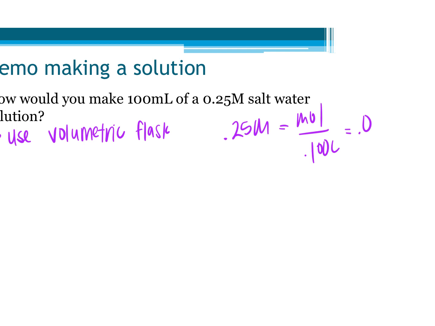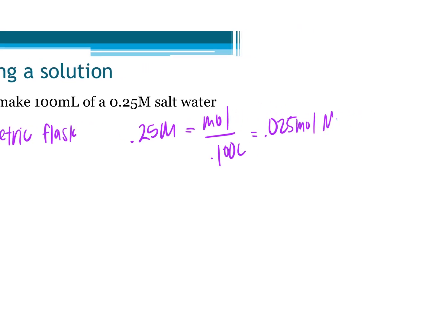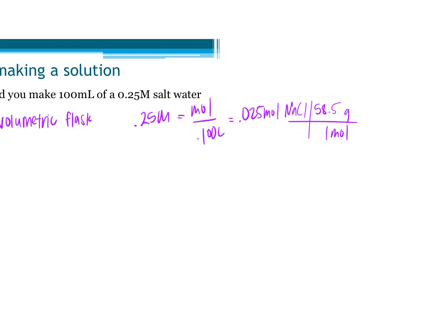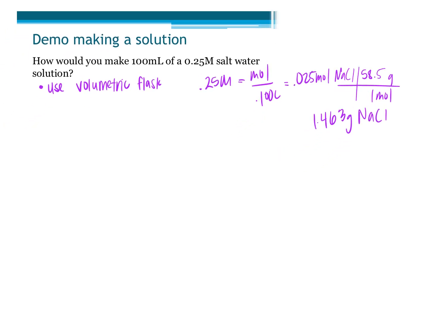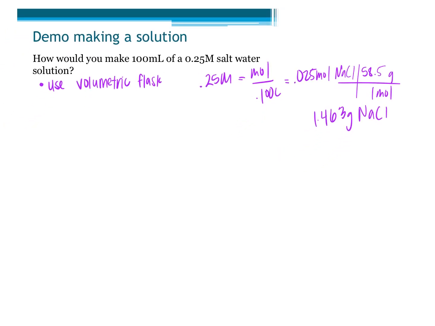Okay, 0.025 moles of NaCl. And I'm going to convert that to grams. So that means I need about 1.463 grams of NaCl, roughly, to make my solution. I need this many grams.